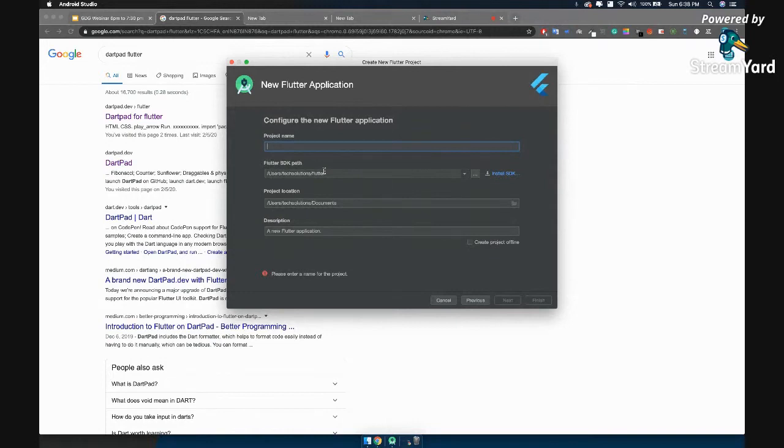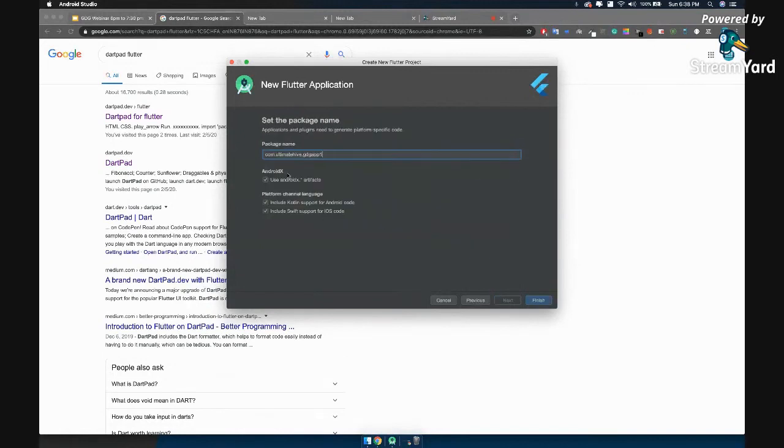So let us write gdg_app1. All right. Click on next. This is the package name. We usually write a domain name over here, but if you don't have a domain name, you can write your own name or whatever it is. Just make sure this is very unique with your name, so that others can understand this is your app and it has not been replicated by others.